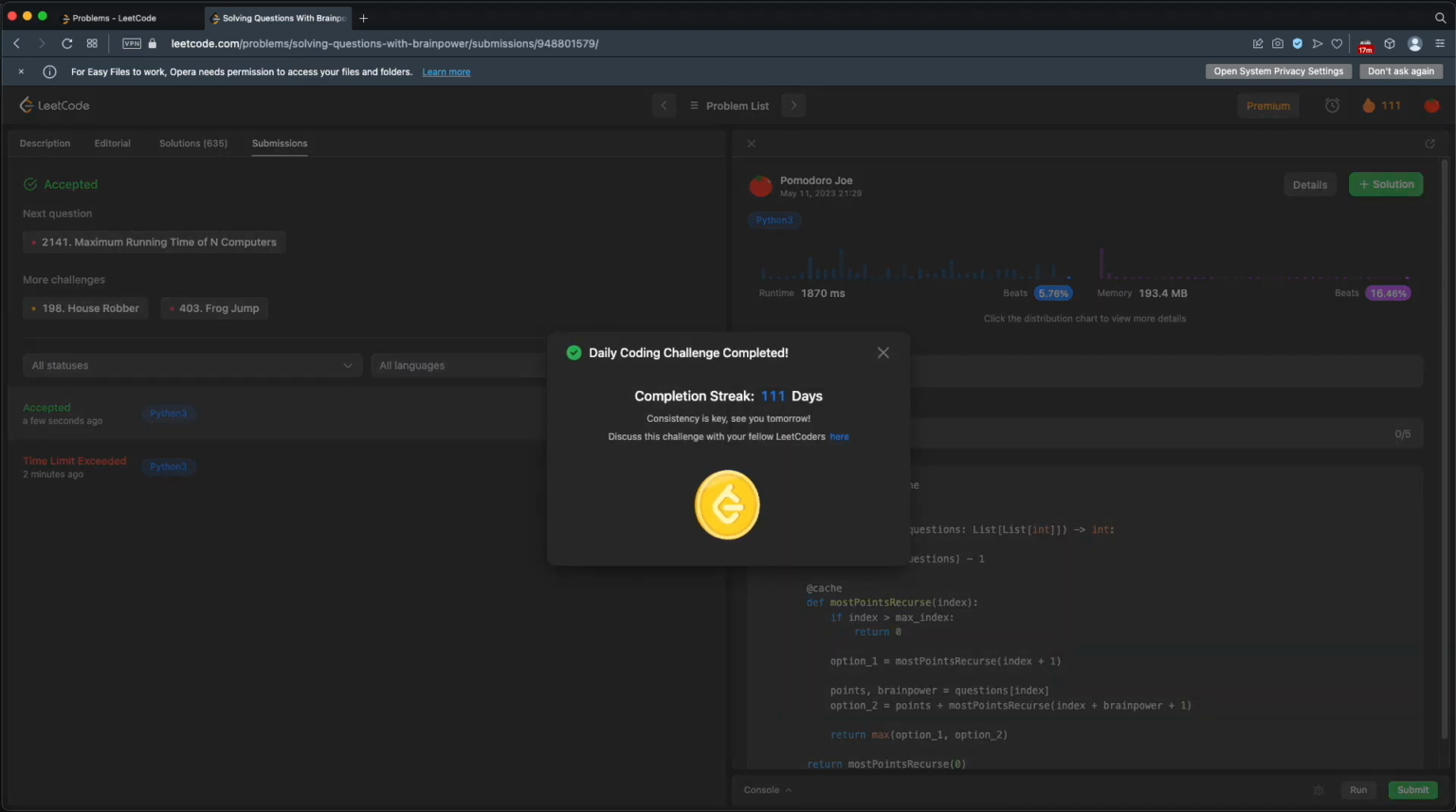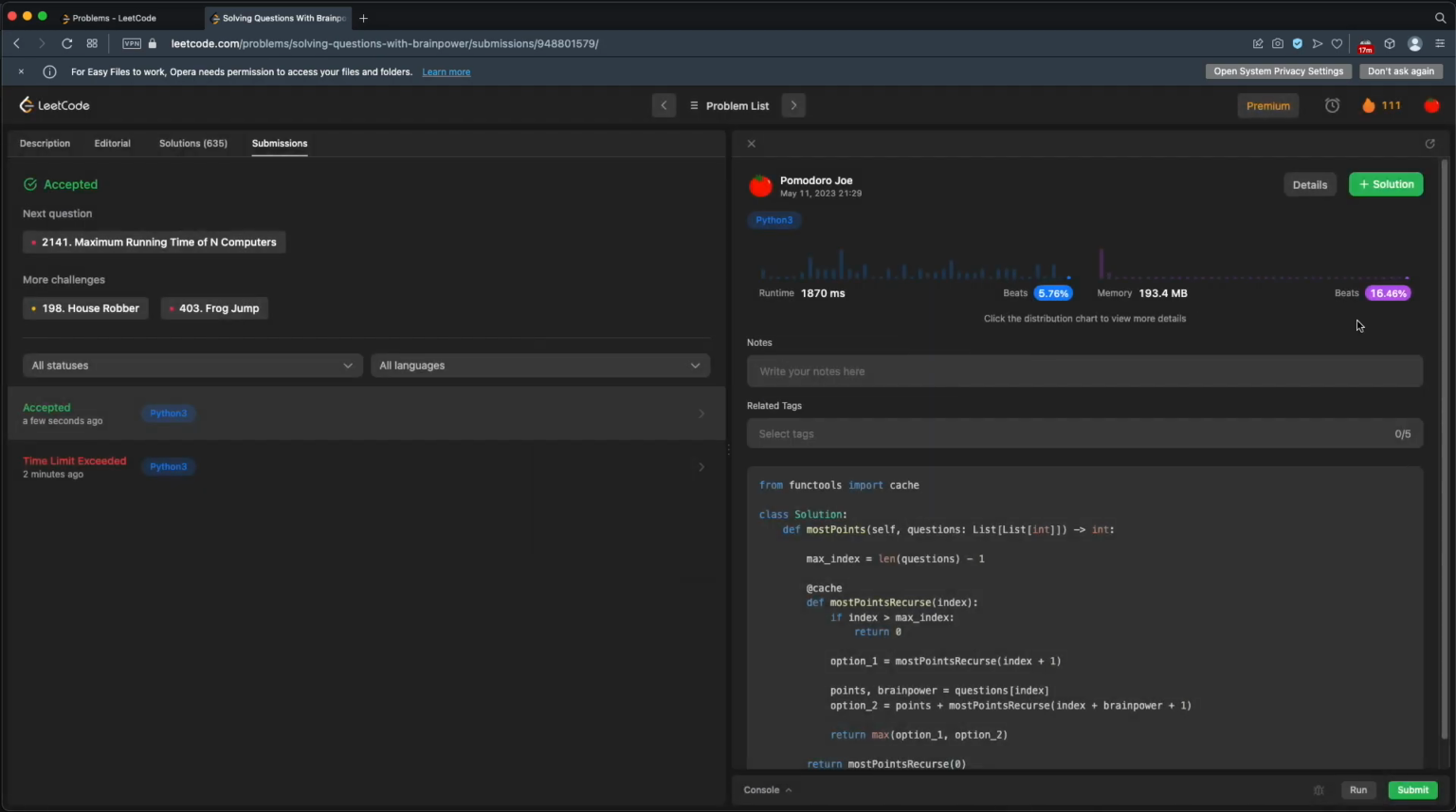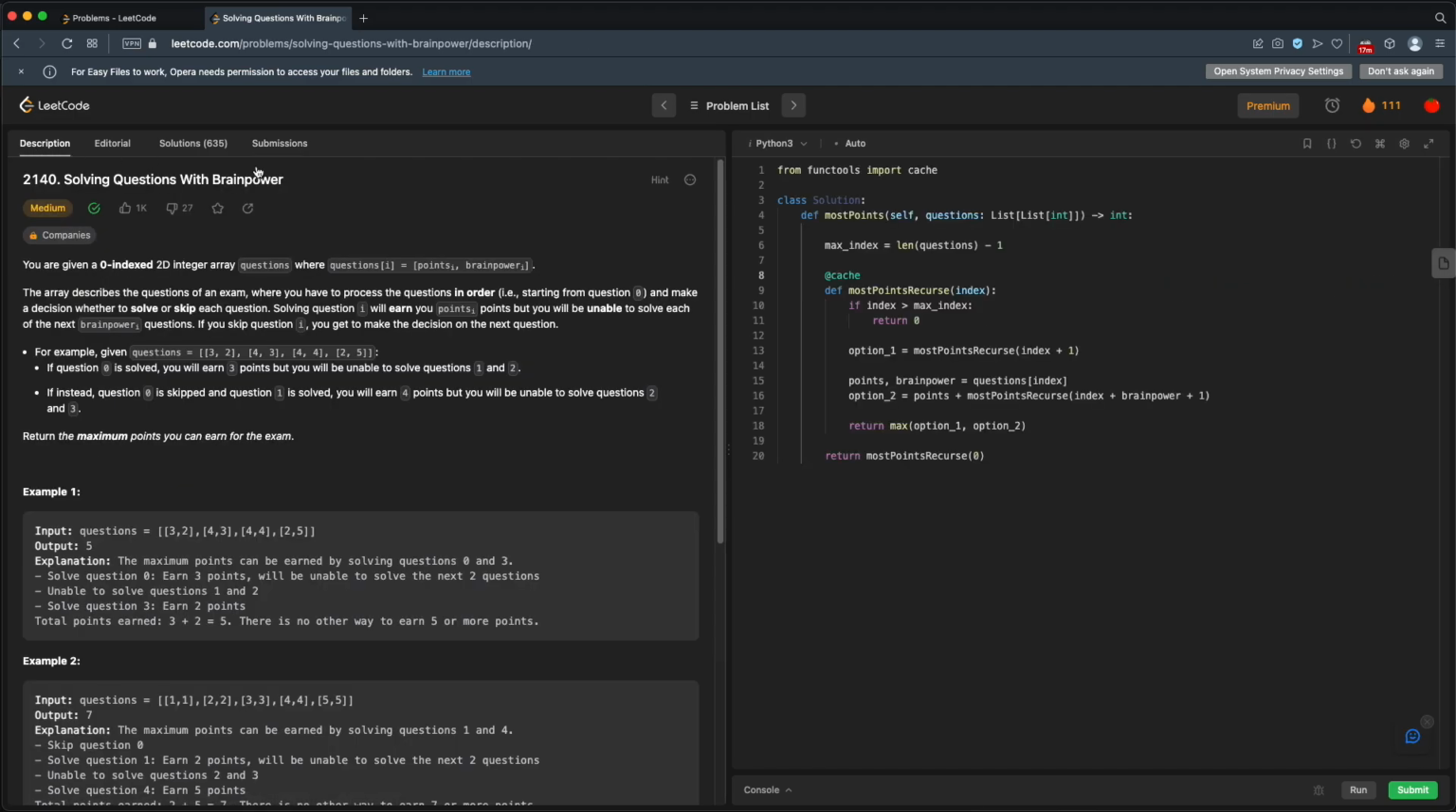And we pass. We don't do a great job here, but we do pass. So we beat 5% for runtime and 16% for memory. So it works. It's recursive. It's simple to understand in terms of conceptually how it works, but it's a little bit tricky to get everything working just right with the caching. So let's jump back and see if we can improve on this.